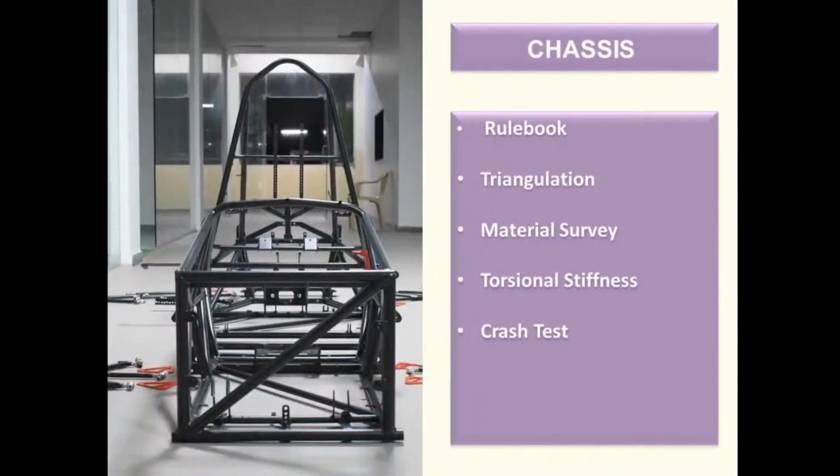For chassis, the rule book is an important aspect in terms of designing the chassis. So all the rules which are mentioned in the rule book must conform to the design. Now next is the triangulation. The triangle is the strongest structure, so it is mentioned in the rule book that the chassis should be triangulated. Now the next is the material survey. AISI 4130 and 1018 are the two most widely used materials for manufacturing of the chassis, as they provide a greater amount of strength at a very low amount of weight.